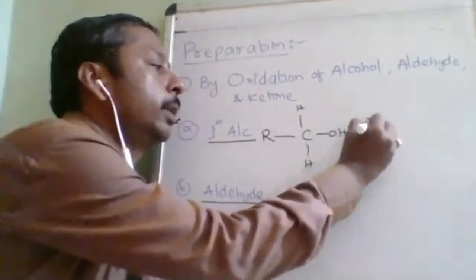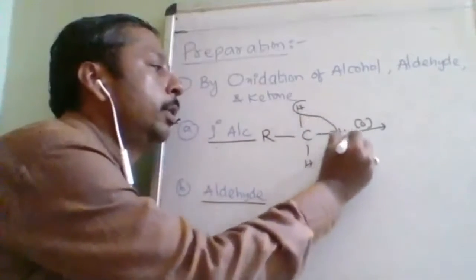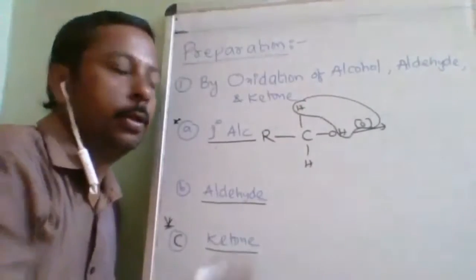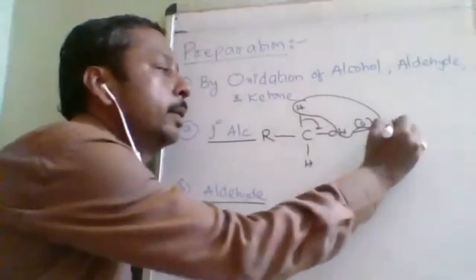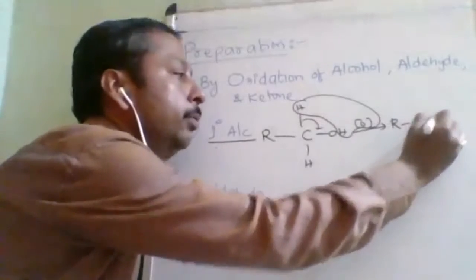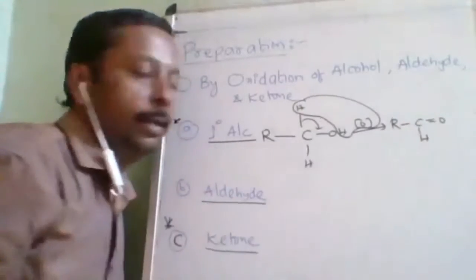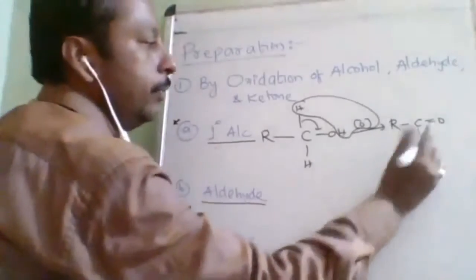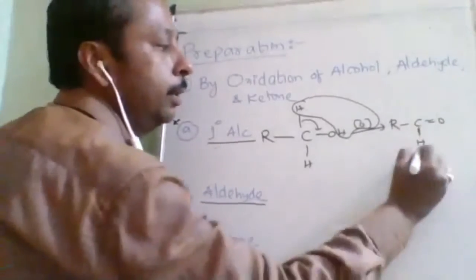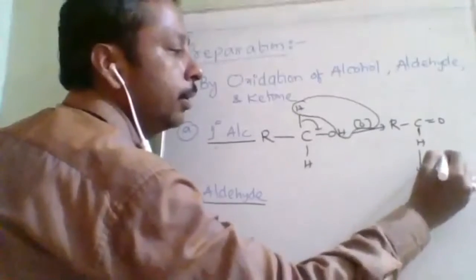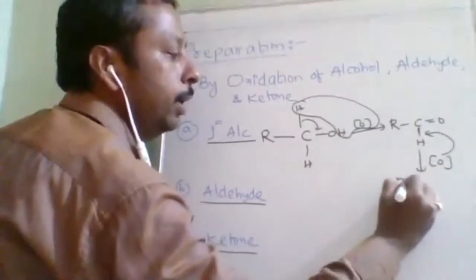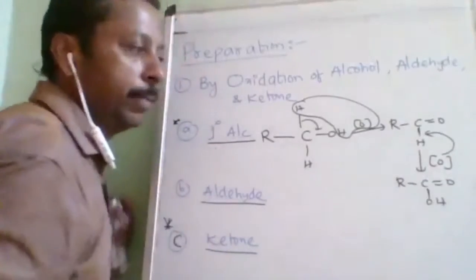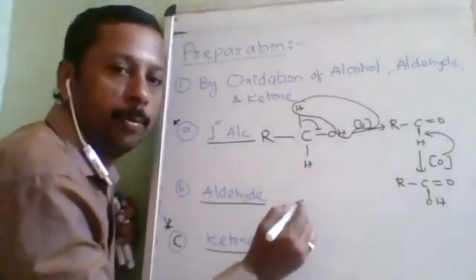On first oxidation, what will it do? It will take away H like this. Now what will it form? Just as a memory technique I am telling you, this is not the final mechanism. So what is formed now? Aldehyde. When you add oxygen, it will go and add over here. Again and again, I'm telling you, this is not the mechanism, this is just a memory technique.